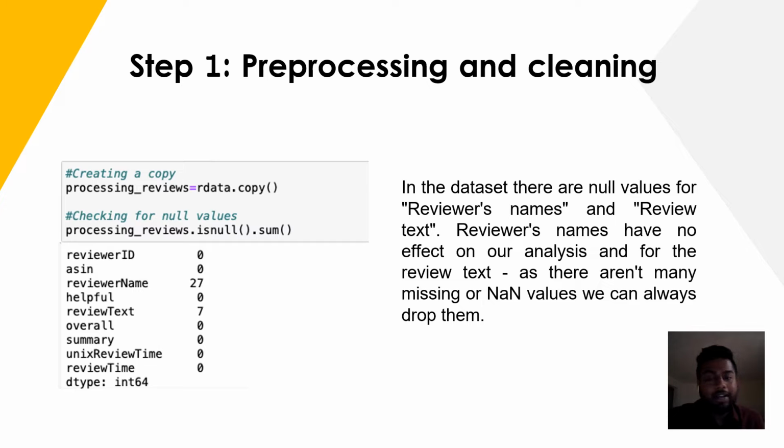In the dataset, there are null values for reviewers' names and review text. Reviewers' names have no effect on our analysis, and for the review text, as there aren't many missing values, we can always drop them.